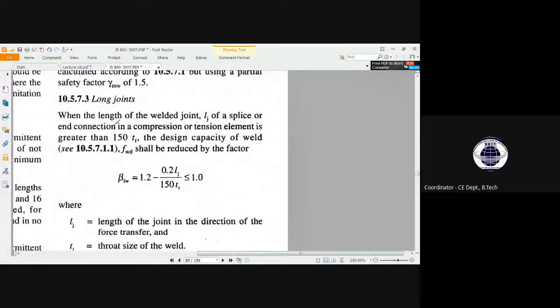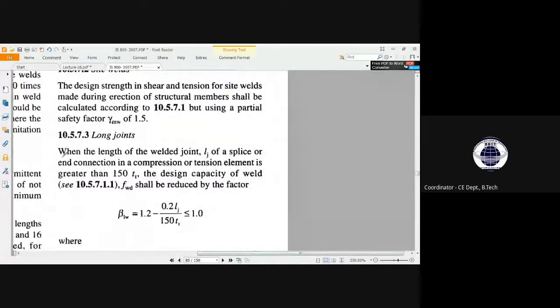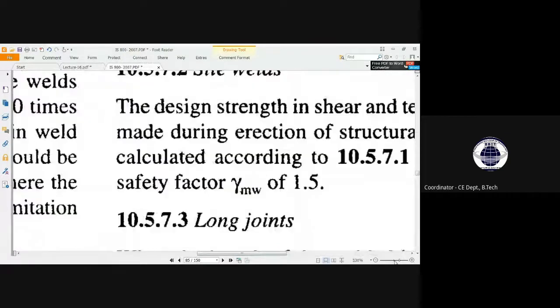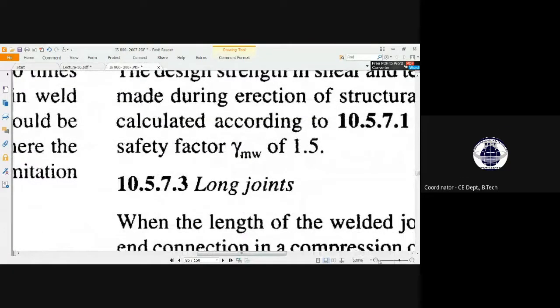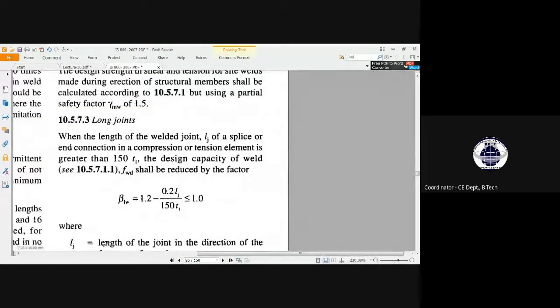See, here in 10.5.7.3, the clause has been prescribed for the long joints. This is for the very long distance of joint when you have to weld it. So when the length of weld joint, which has been given here as LJ, of a splice or end connection in a compression or tension element.